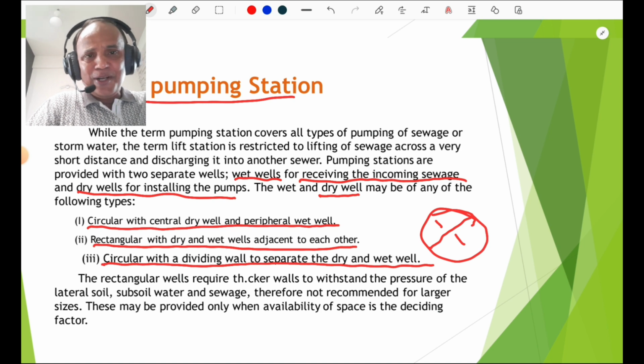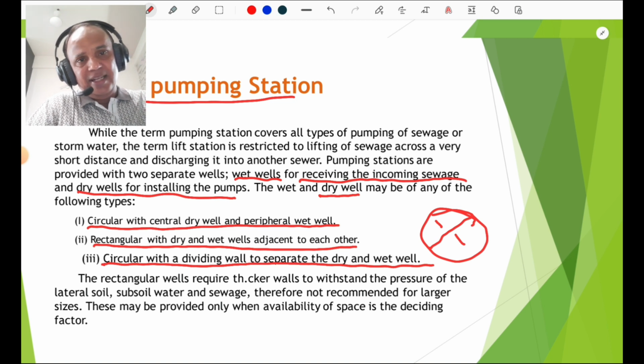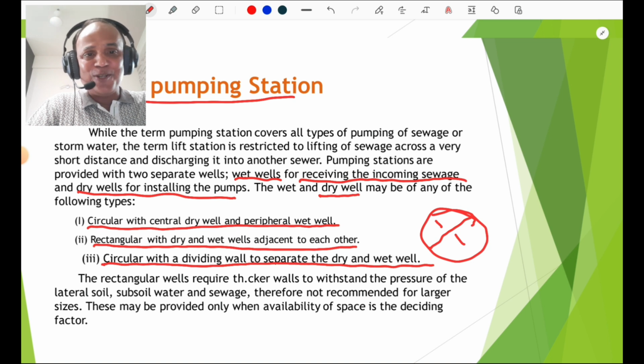Then rectangular well, why can it not be used? Because it requires more space and the walls have to withstand the pressure of lateral soil as well as subsoil as well as sewage. Therefore, it is not recommended for large sizes. They are only provided where there is availability of space.